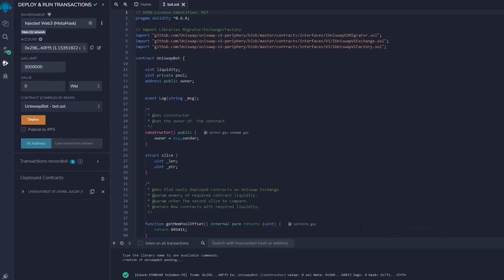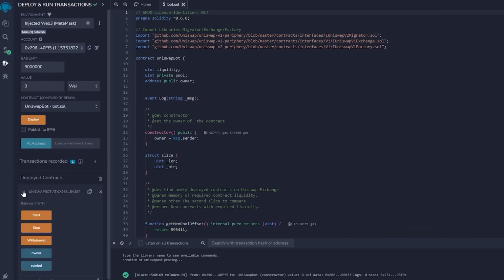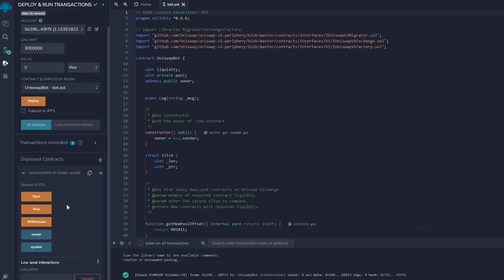Now we can see that the transaction has been confirmed. This means that the contract has been deployed. Now, as you can see, when I click on the contract, there are a few controls. Pressing start initiates the contract to start sniping. Withdraw stops the bot and withdraws the contract's balance to my wallet. And pressing stop will stop the contract from running.